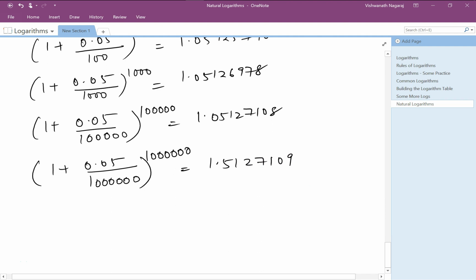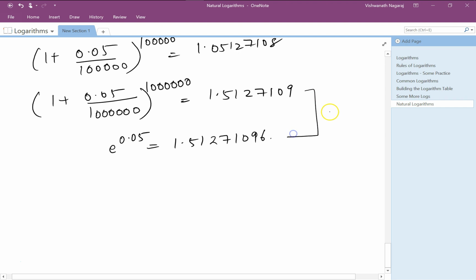And this is where a jump is required. If you calculate e to the power of 0.05, you will get this number, 1.05127109. So if you notice, these two numbers are approximately, to a very high degree, equal, right?